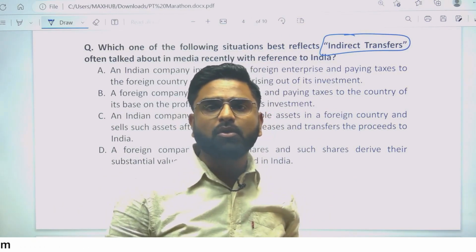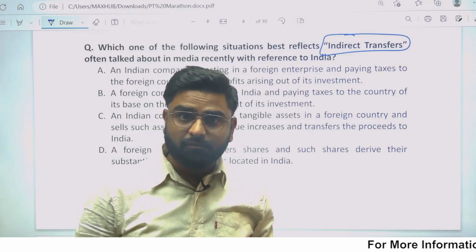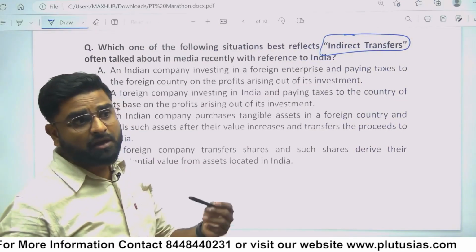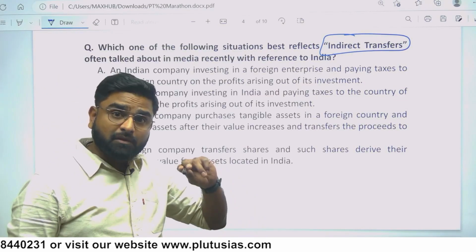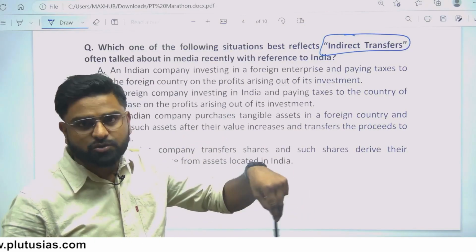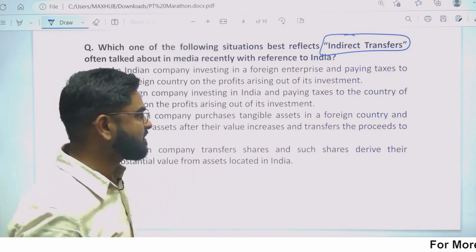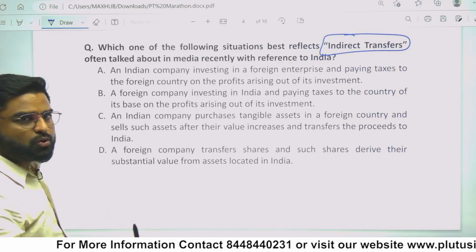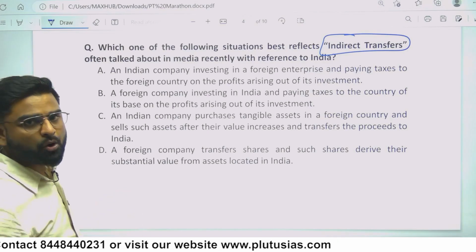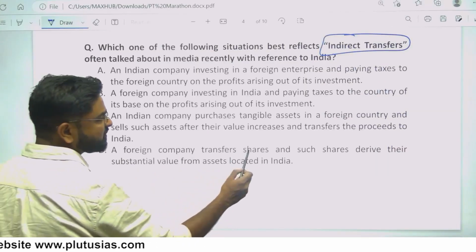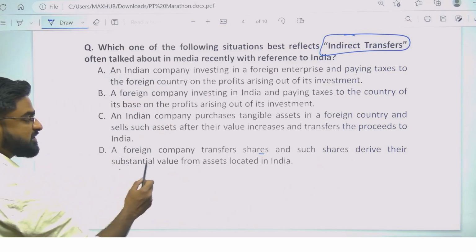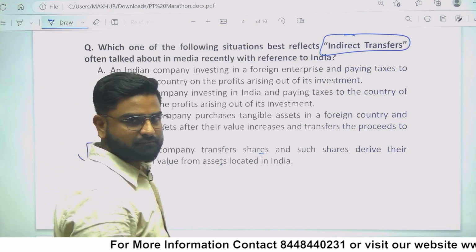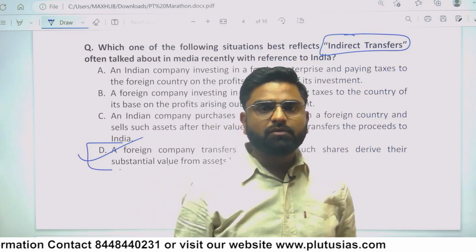Actually, it came up because it was a lot in the news because of the Vodafone case. The Vodafone case, which is a very popular case, in which Hutch was acquired by Vodafone. The ownership was transferred, but all the resources were in India only. That's a prime case of indirect transfers. In this, you have various statements. Already I told you, indirect transfer means there is no real transfer of commodity, only the ownership. A foreign company transfers shares, and such shares derive their substantial value from assets located in India. So of course, this is right. Is that clear? So this is what we have.